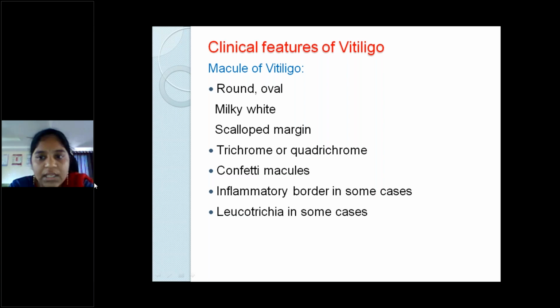And inflammatory border is seen in some cases when there is erythema or during the treatment, and leukotrichia is seen in some cases. Leukotrichia, if it's present, that means it is a very poor prognostic factor for vitiligo.